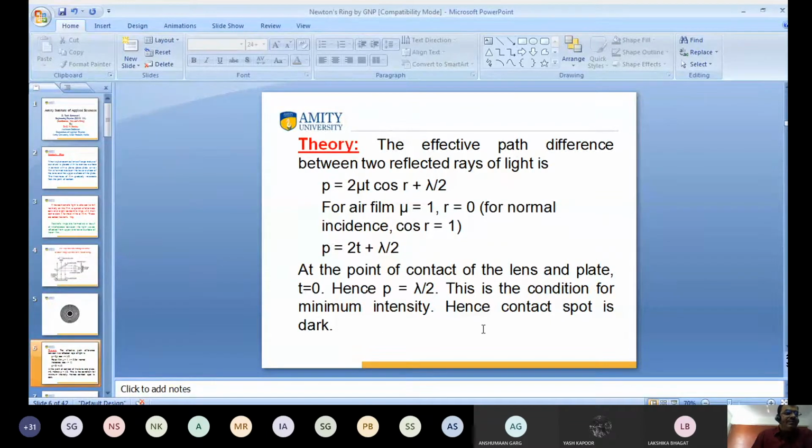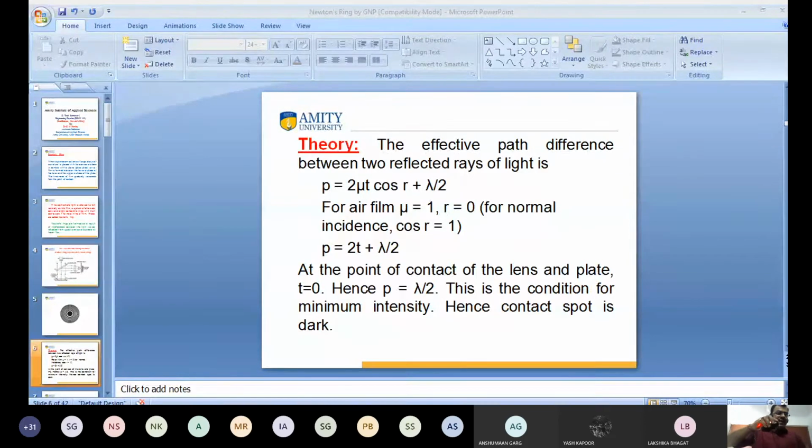This question is asked in examination: why is the central spot dark? Central spot, or you can say contact spot, is dark. Contact spot means when the lens and plate are in contact. Suppose this is the lens, and this is the plate.